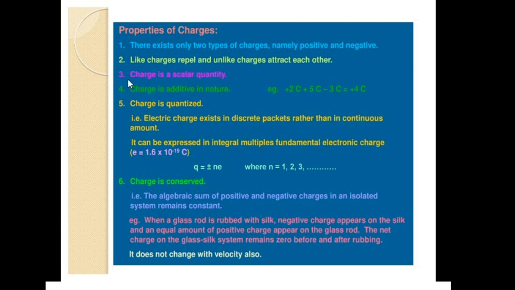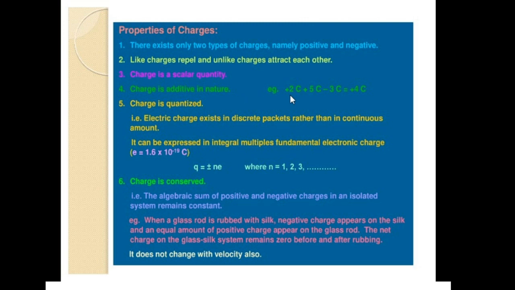And it is an important fact that charge is a scalar quantity, and it is additive in nature.